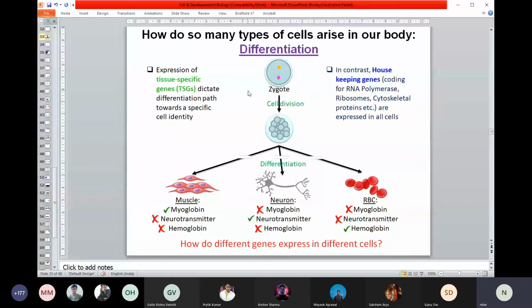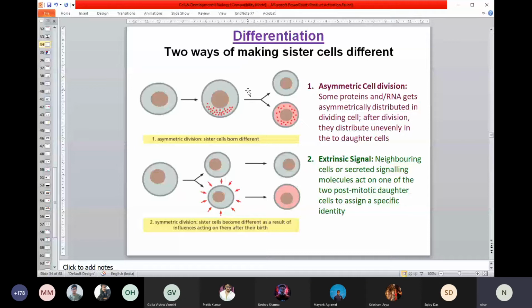So that makes an asymmetric way of cell division. The most important point is that the genomic contents are equally segregated. The genome is equal; there is no difference in the genome in the two sister cells or daughter cells. The only difference is in some of the cytoplasmic components like RNA, ribosomes, mitochondria, and so on.